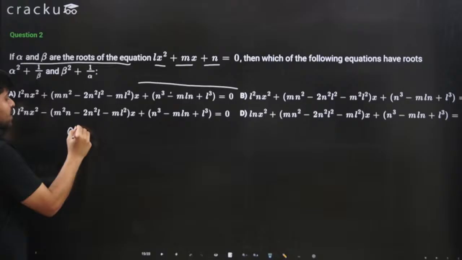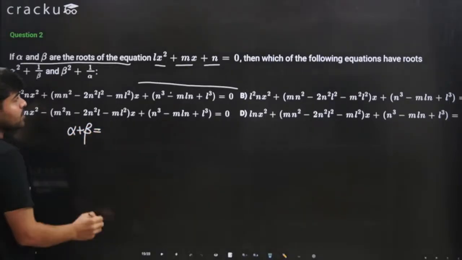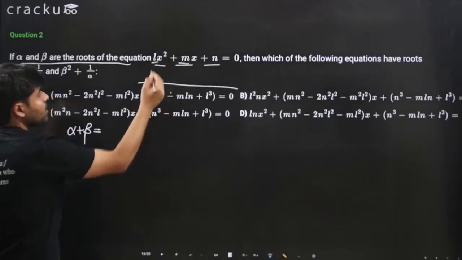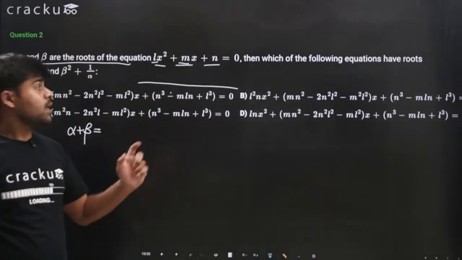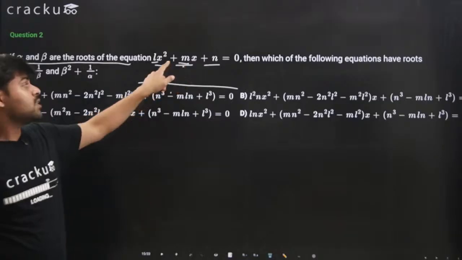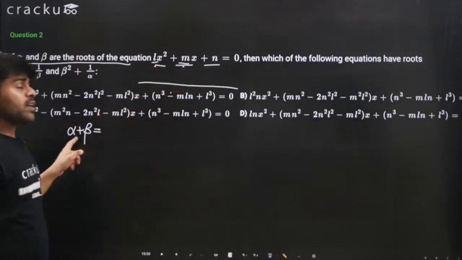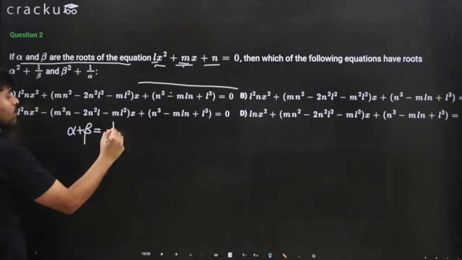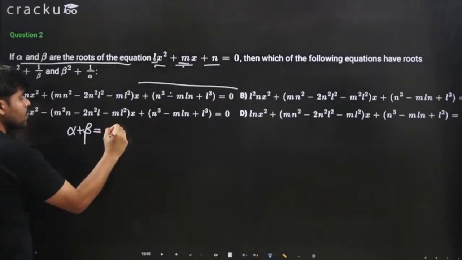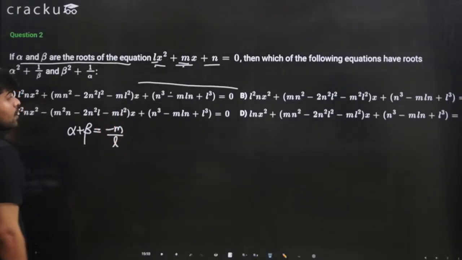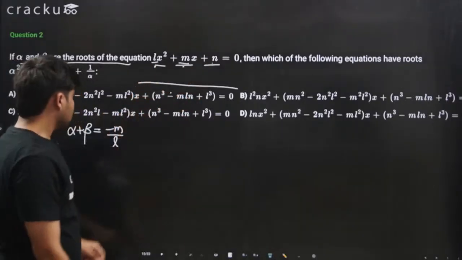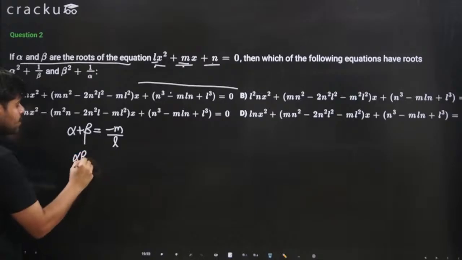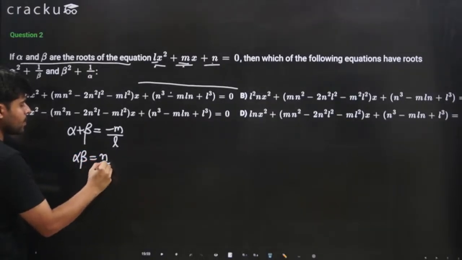This means that alpha plus beta, which is the sum of the roots of the equation, has to be equal to minus b upon a. Sum of the roots is equal to minus b upon a. Here b is equal to m, a is equal to l. So the sum of the roots becomes minus m over l. And the product of the roots, which is alpha beta, is n over l.